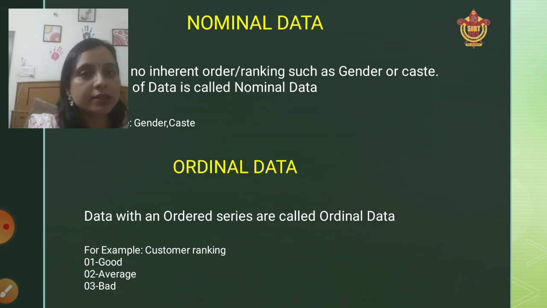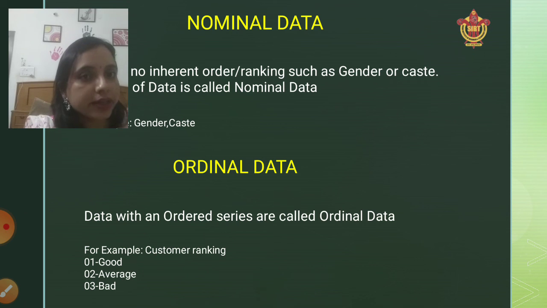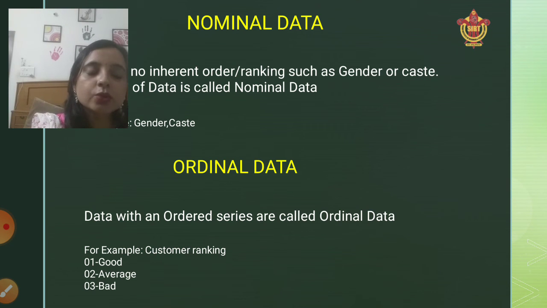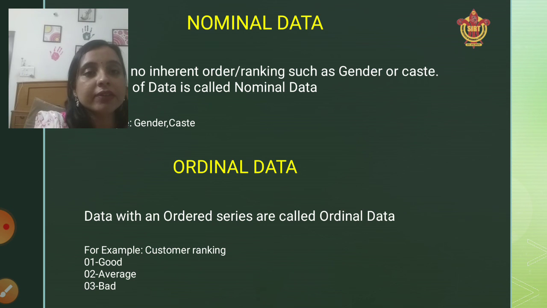So what is 5 representing? 5 star is representing excellent, 4 star is representing very good, 3 star is representing good. In this manner, your feedback is decreasing. So that particular sequence is ordinal data, because you are giving a particular ranking or sequence to give your feedback. In a similar manner, if I am going to a restaurant, I will give them 5 star, 4 star, 3 star. So what is that? I am giving a percentage of my satisfaction. I am showing how satisfied I am with their services. So this is what ordinal data represents.